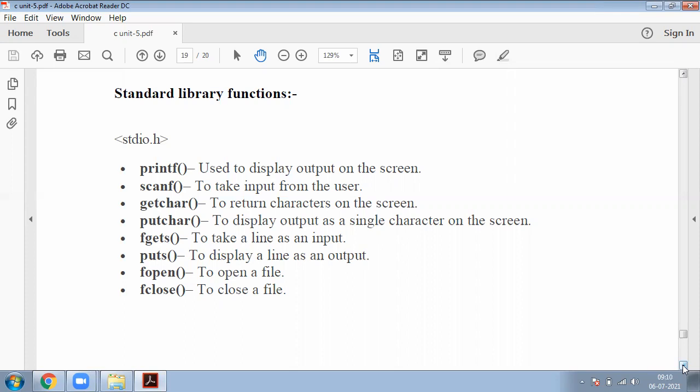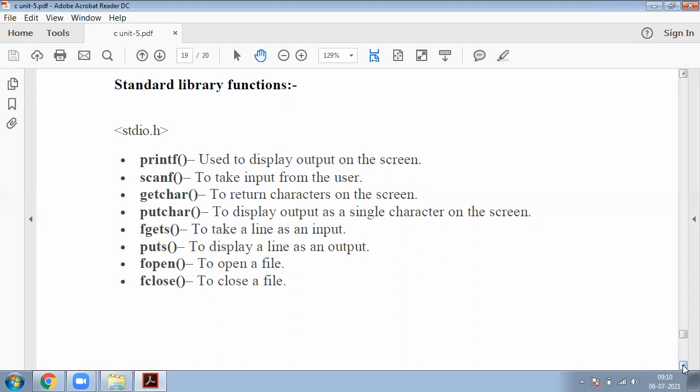Fclose is used to close an already open file. These functions are available in the standard library, that is stdlib.h. Whenever we use these functions in our program, we must include the header file, that is hash include stdlib.h.